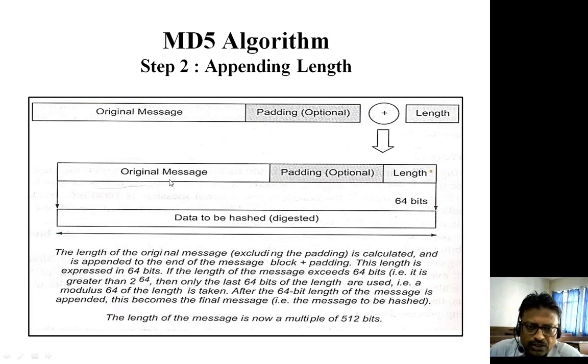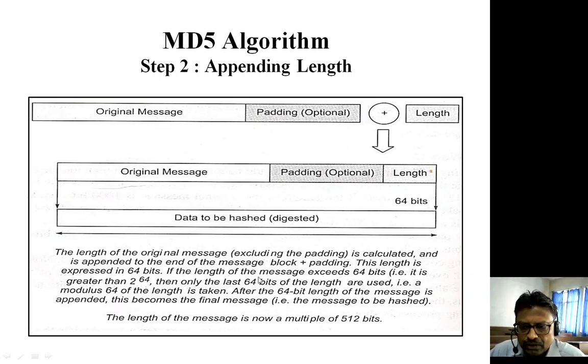For example, suppose the original message is of 1000 bits. So 1000 will be represented in the form of 64 bit, so that original message plus padding plus the length, which is added in the form of 64 bit, will become a multiple of 512 bit. Now, if the length of the original message is so big that you are not able to represent it in 64 bit form, then what will we do?